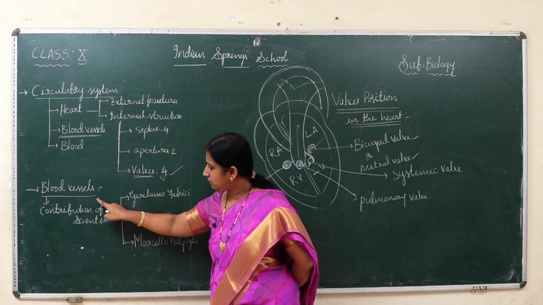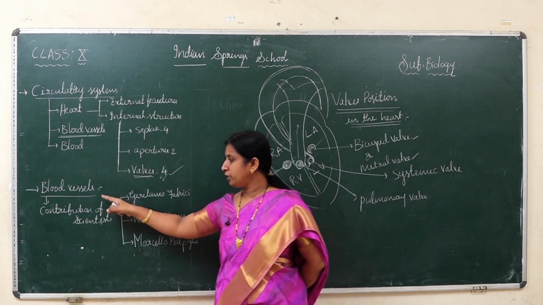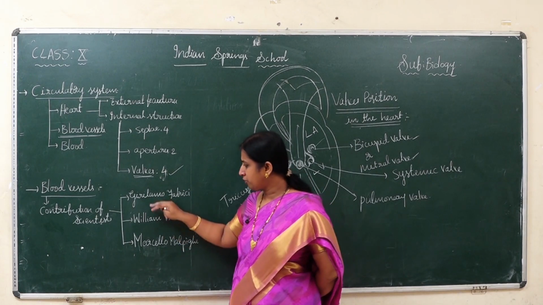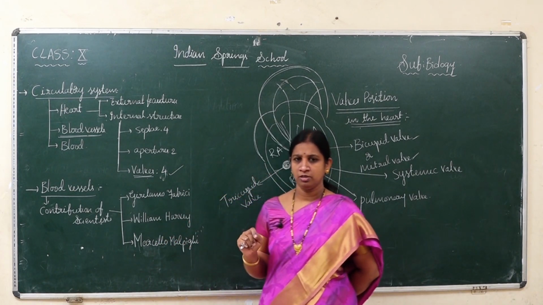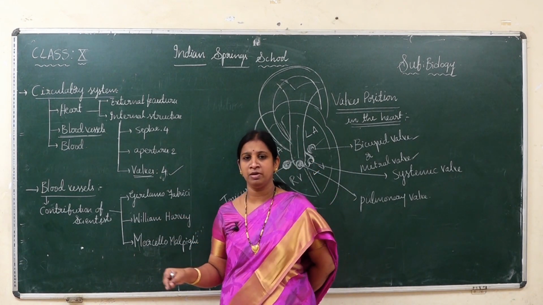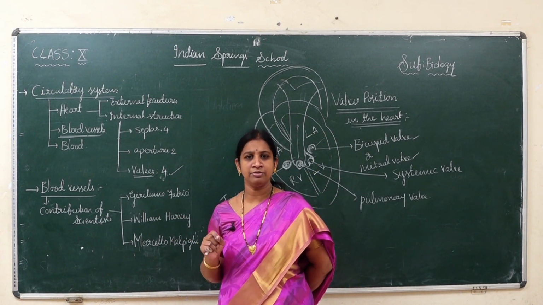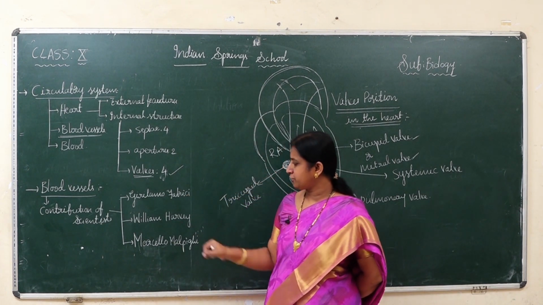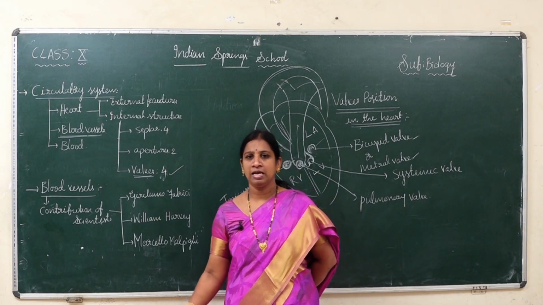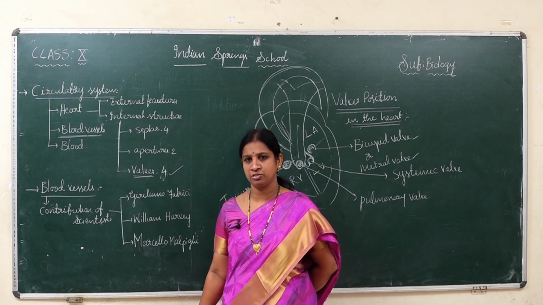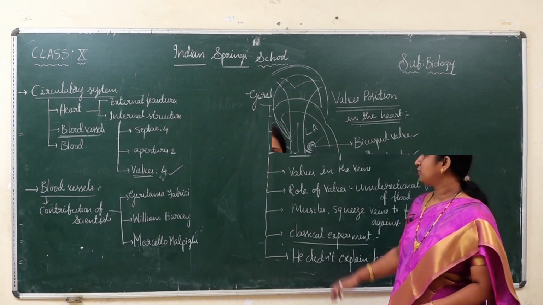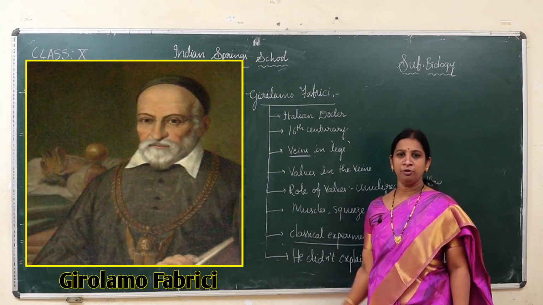When we move on to blood vessels, before going into the blood vessels concept, many scientists made a great contribution towards circulation. So before going to the concept of blood vessels, first we will discuss the scientists who made great contributions in the part of circulation. Among them, the first scientist is Girolamo Fabrici, the next is William Harvey, and the next is Marcello Malpighi. Now first we will discuss Girolamo Fabrici.